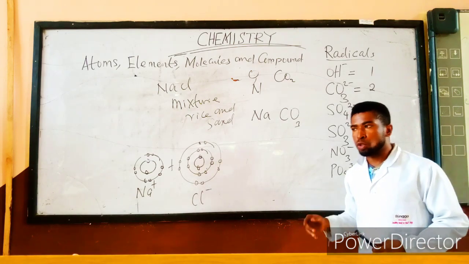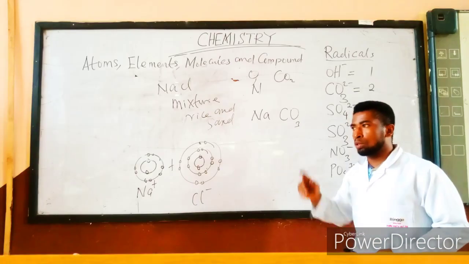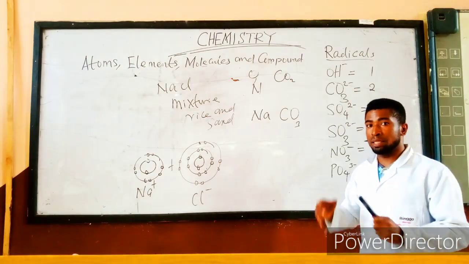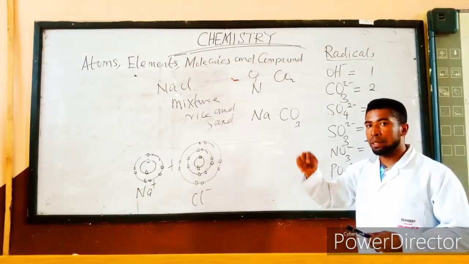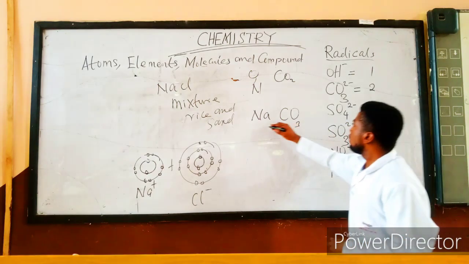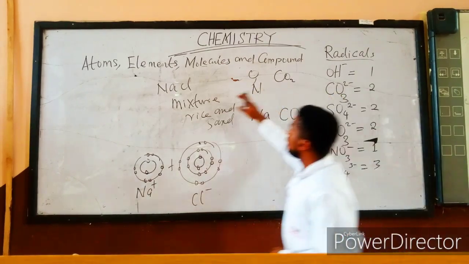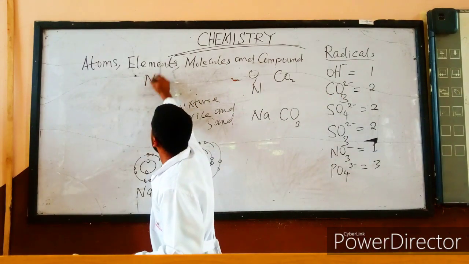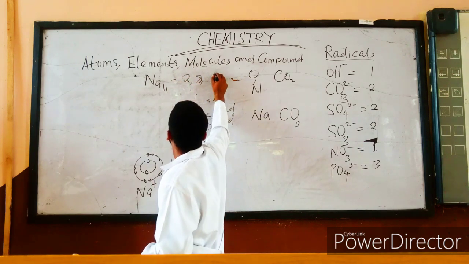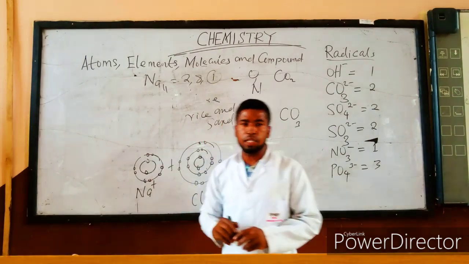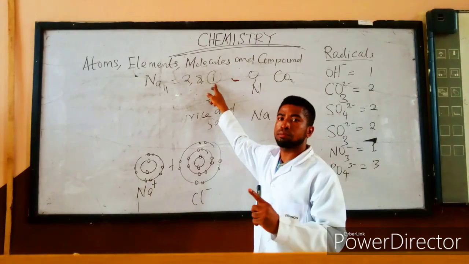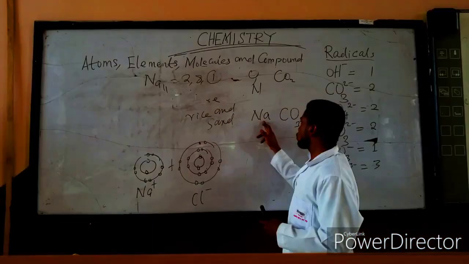Also, if you look at that outermost electron, they end in 1, telling you that the group is 1. So the group which an element belongs to is also determined by the outermost electron. So if I write for sodium, the atomic number is 11, so I have 2, 8, 1. So this one is the valency of sodium. And also sodium belongs to group 1. So that means the valency of sodium is 1.